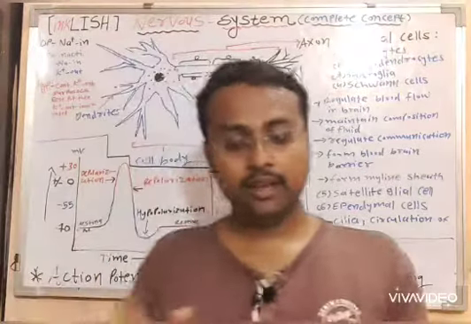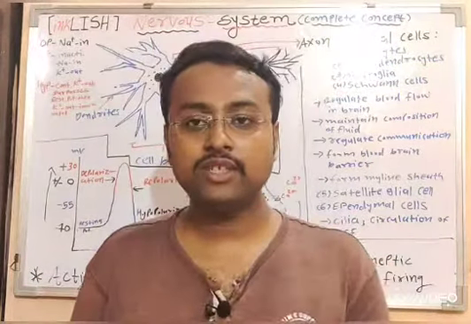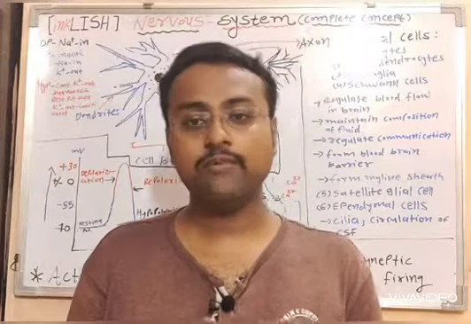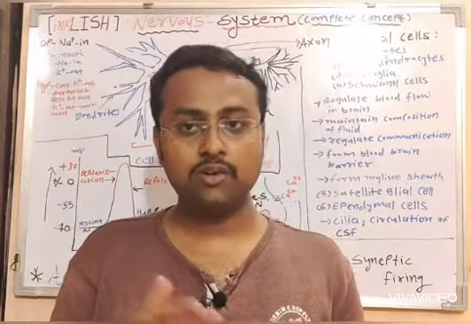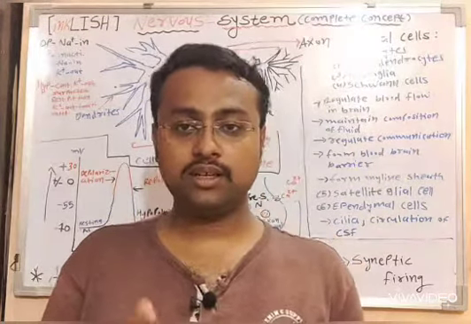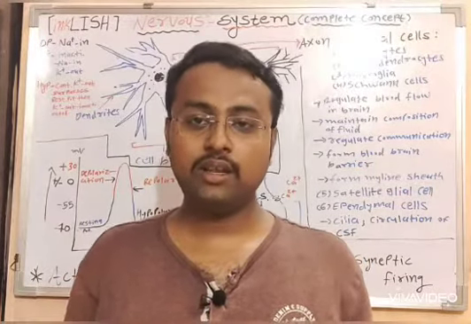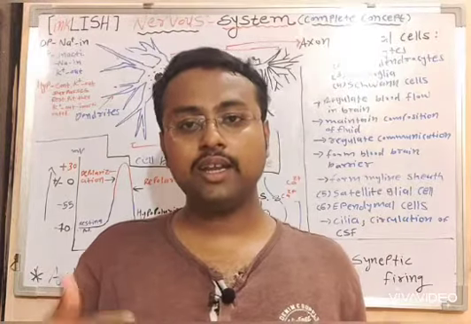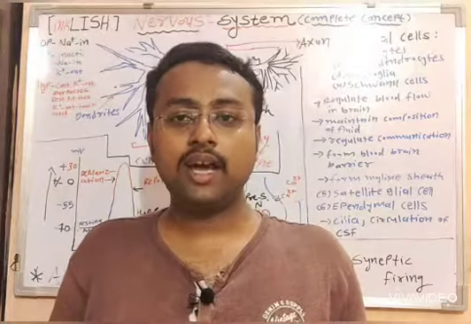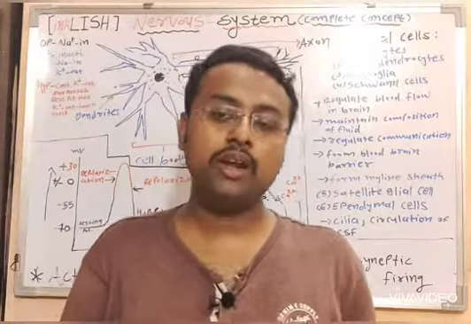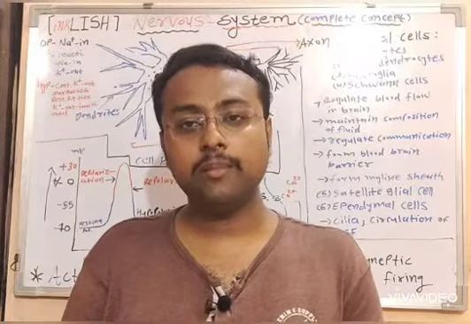And at the fifth step we have seen the termination: how the electric impulse is terminated, how it reaches the target area, and how the target area reacts to that particular impulse.